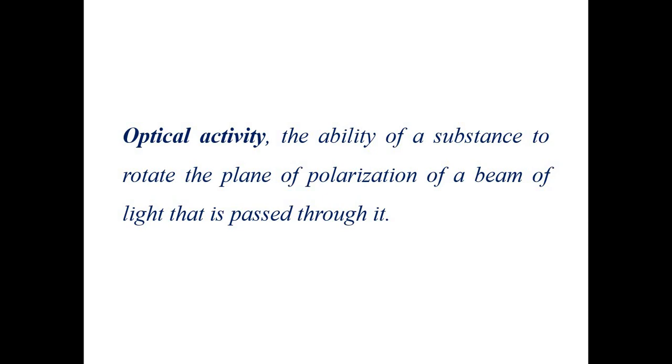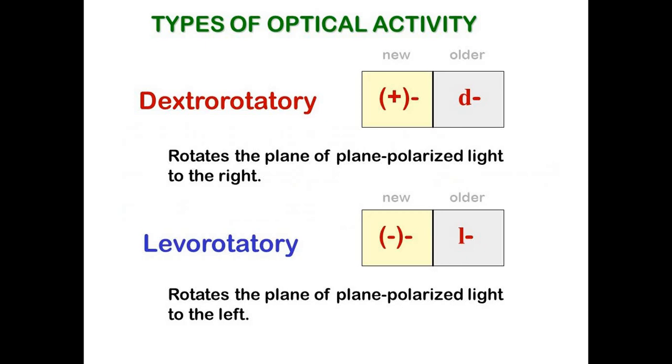If you prepare a solution of that sugar, then it shows optical activity. And if we talk about solid materials, then quartz is one material which shows optical activity. So like this, various materials having this particular property or showing that phenomenon are known as optically active substances.